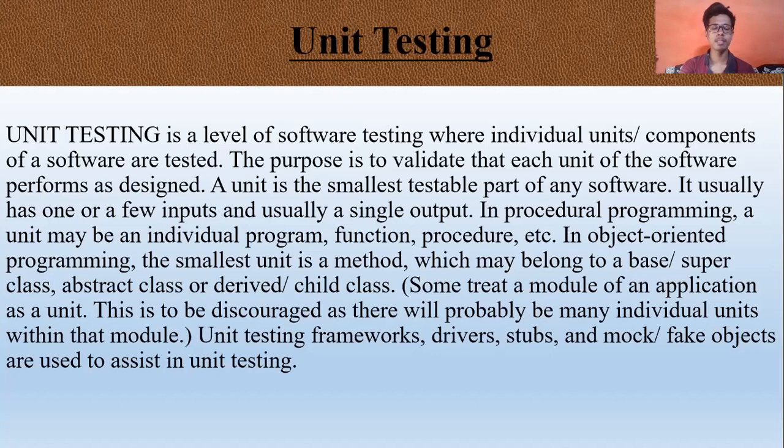A unit is the smallest testable part of any software. It usually has one or a few inputs and usually a single output. In procedural programming, a unit may be an individual program, function, procedure, etc. In object-oriented programming, the smallest unit is a method, which may belong to a base class, superclass, abstract class, or derived class.